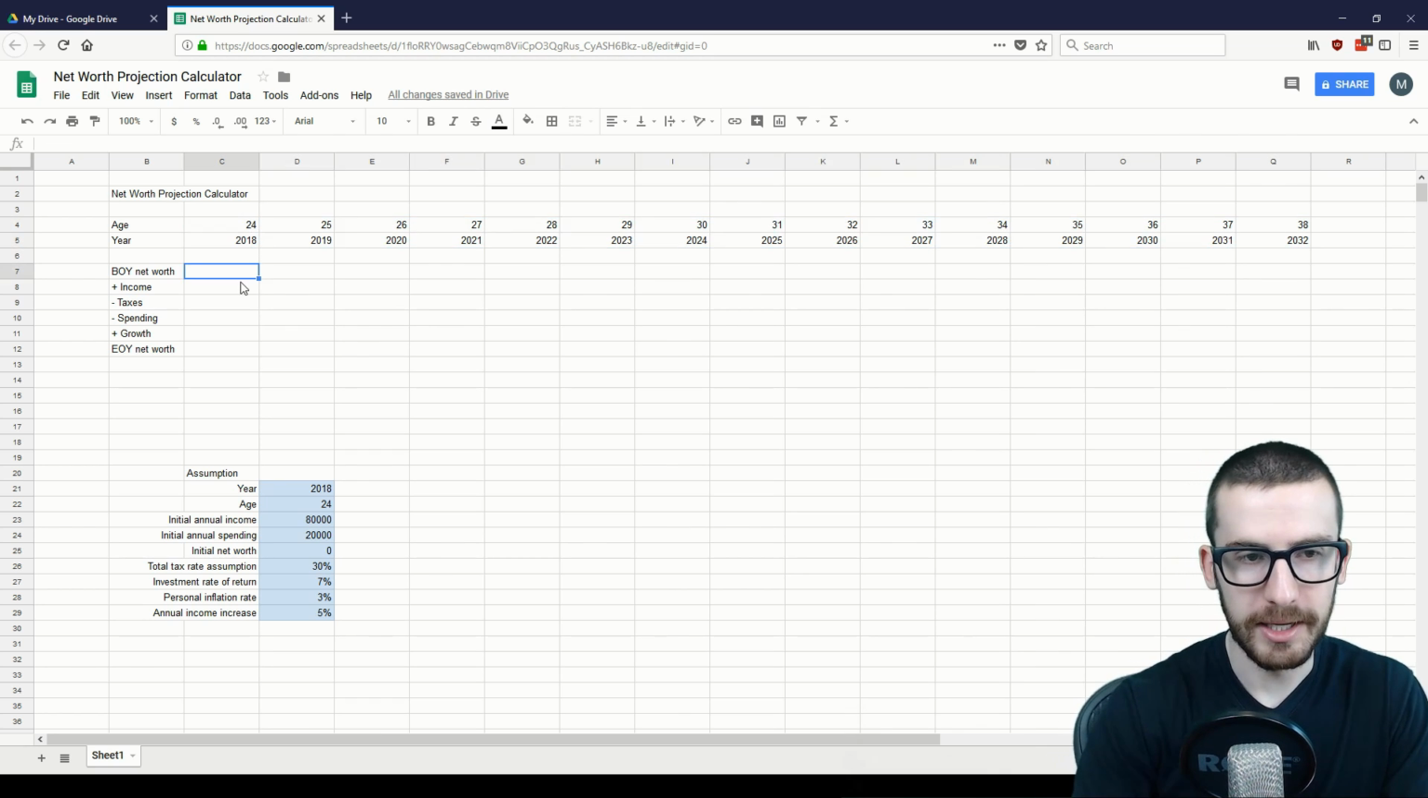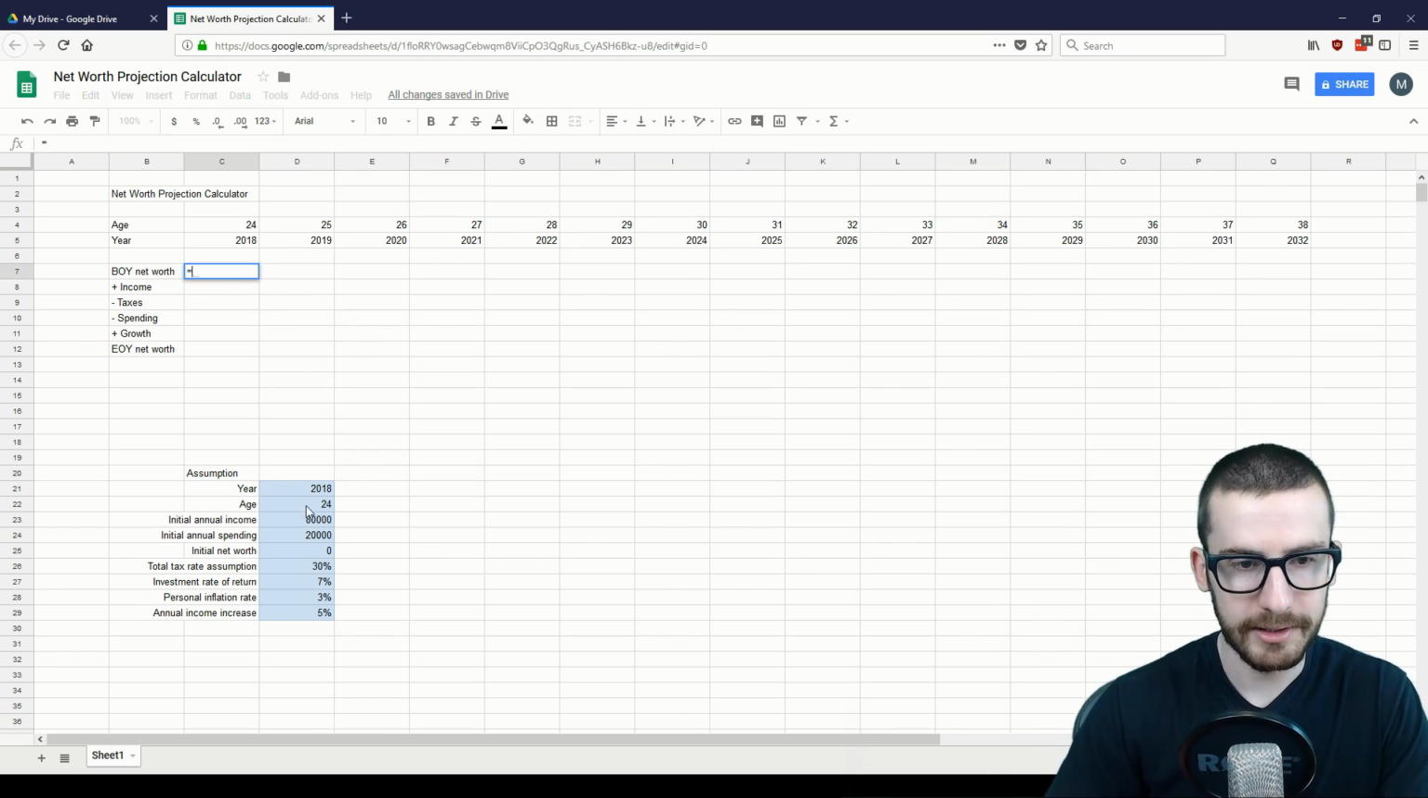So going down to beginning net worth, we're going to just select our initial net worth here. Same thing goes for initial income, which will be selected here, in this case D23.